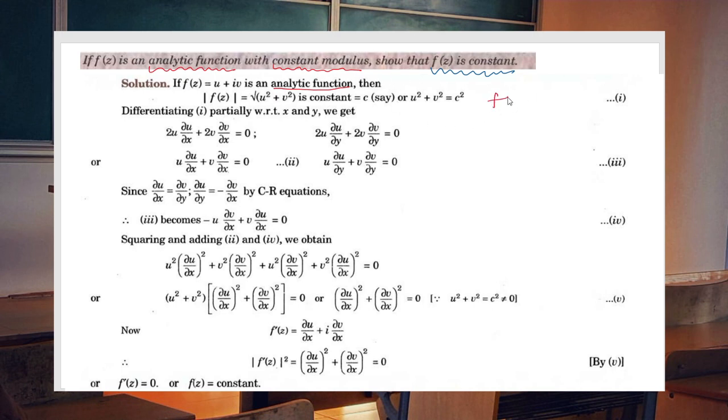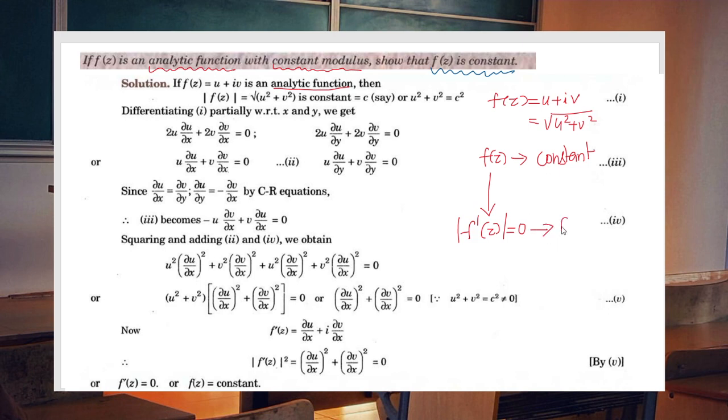We know that if f of z is equal to u plus iv, then its modulus is square root of u square plus v square. Our aim is to show f of z is a constant. But what actually we will do? First of all, we will show that the modulus of f dash of z is 0.